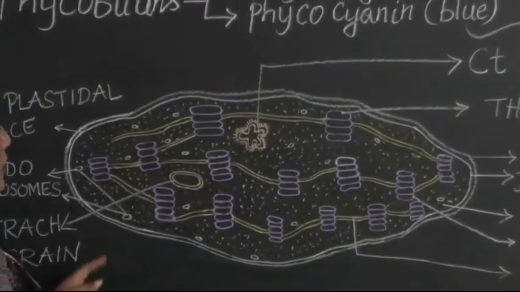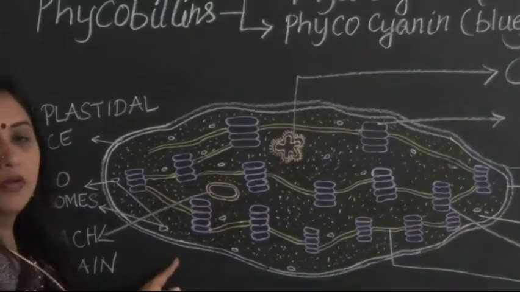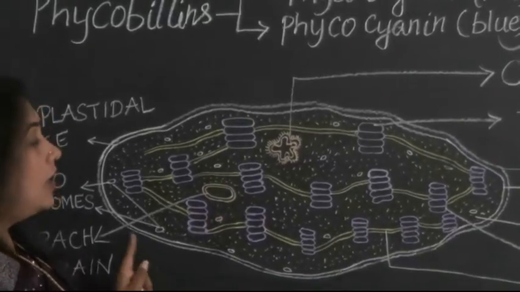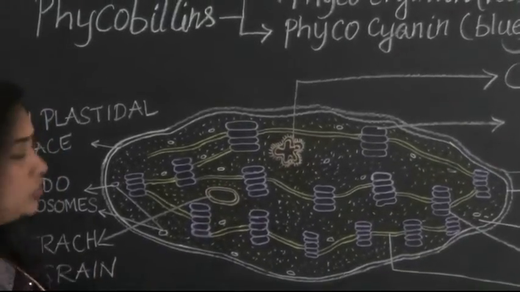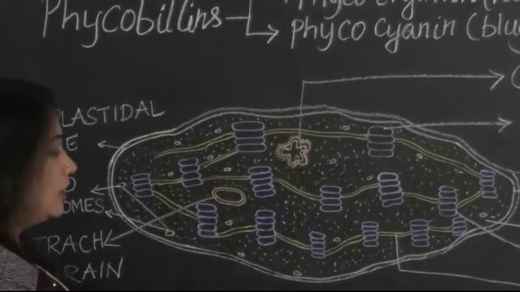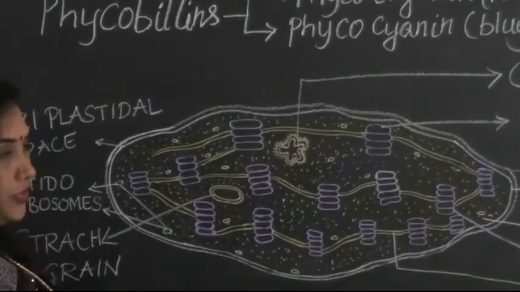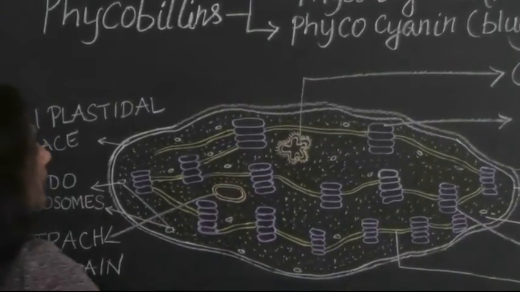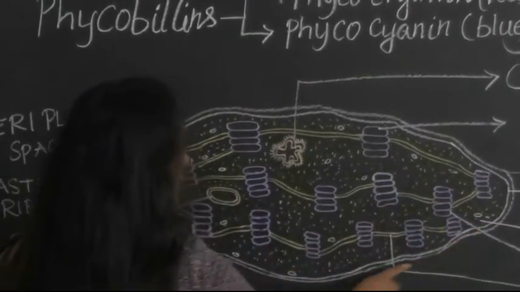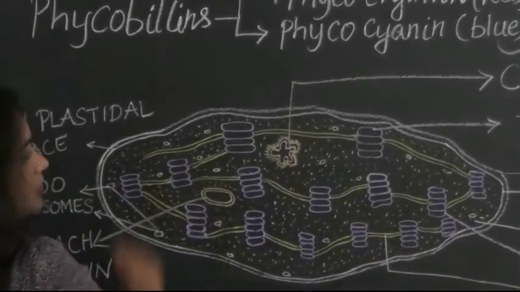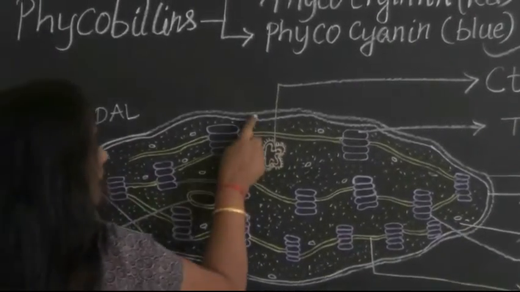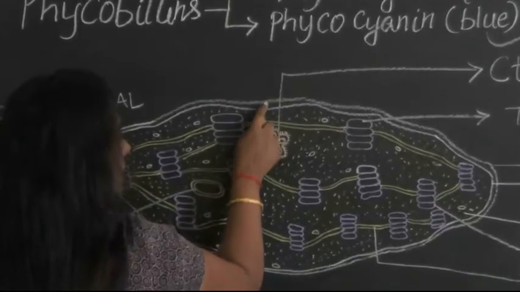This is how the scientists have identified the structure of chloroplast, as seen under an electron microscope. Therefore it is named the ultrastructure of chloroplast. Now let us take a deeper look at the structure. The chloroplast is a discoidal structure. As you can see, it's a discoidal structure and it is a two-membrane structure.